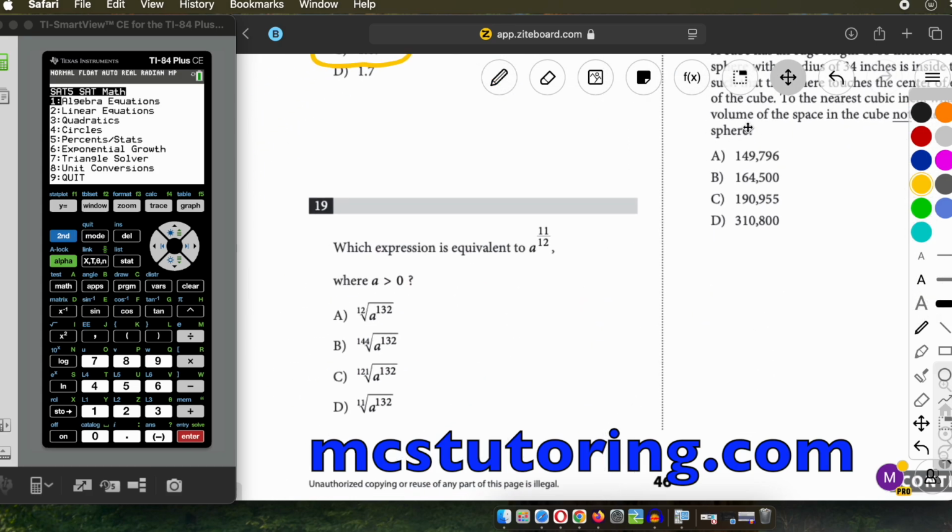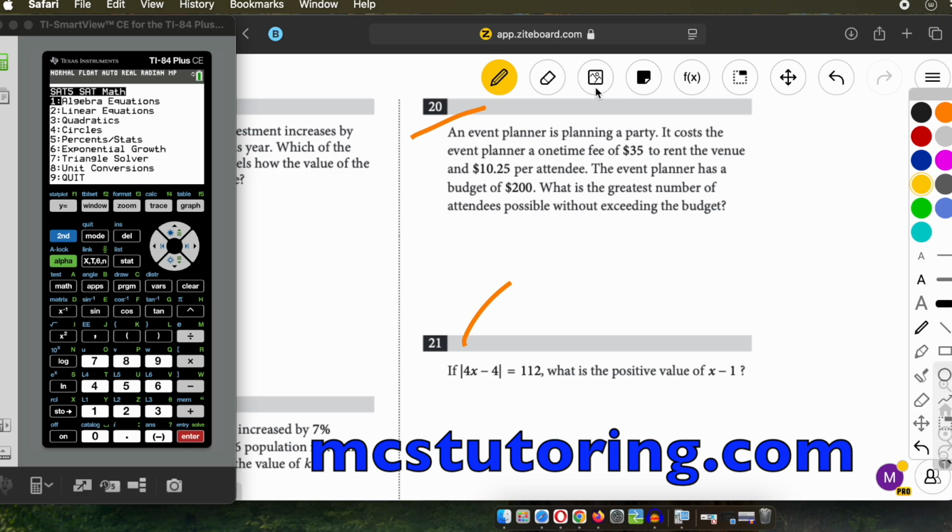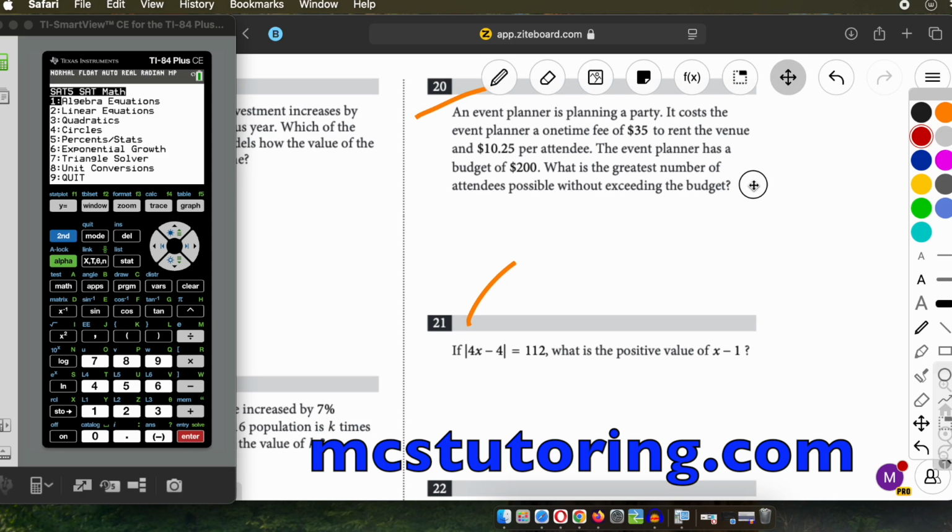Let's go to 20. Okay, so this, not directly by the calculator. The calculator is going to do it indirectly. So when we talk about cost of things, it's usually like y equals mx plus b. So this, let me explain these things. This is, and I'll erase this guy too.